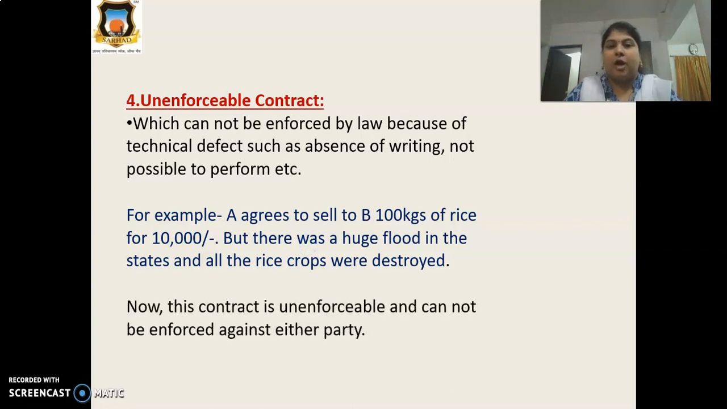Then what? Now this contract is unenforceable, because it is not possible to perform. Because of the flood, all crops are destroyed. So it's not possible for Mr. A to sell 100 kg of rice to Mr. B. Is it possible? No, it's not possible. Now this contract is unenforceable and cannot be enforced against another party. I hope this is clear with you.